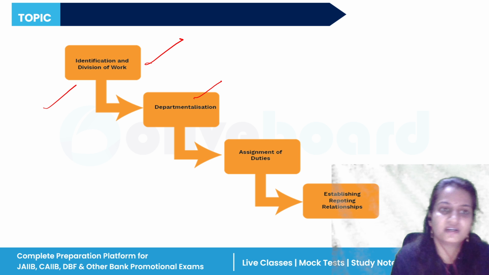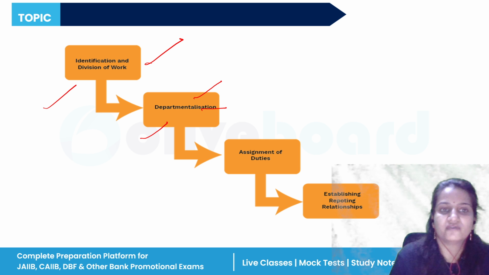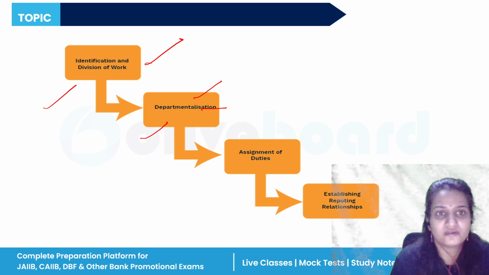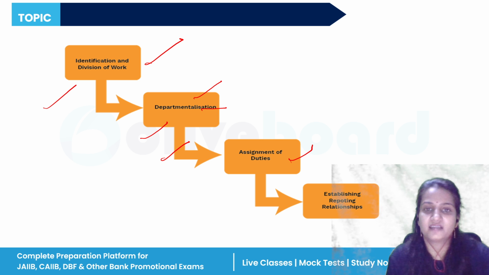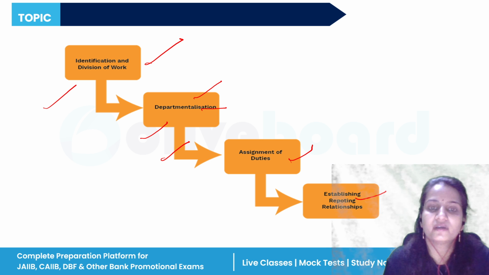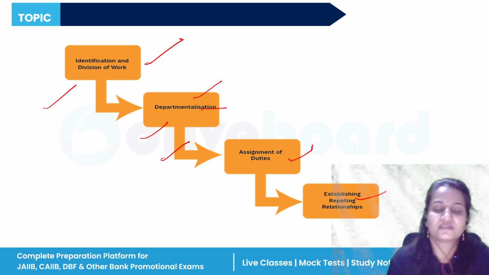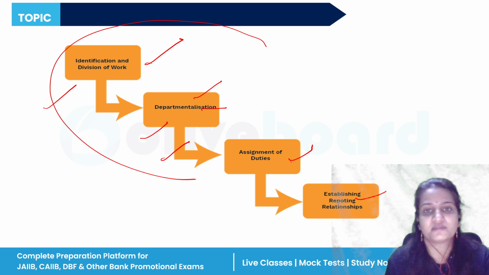After identification and division of work, the second step is departmentalization. Once you have identified and divided the work, you have to group that work together in similar departments. That is departmentalization. Third is assigning of duties. After departmentalization, you will assign the duties to your employees, and finally you will establish your reporting relationships, which employee has done how much work. So all these are the steps of organizing.